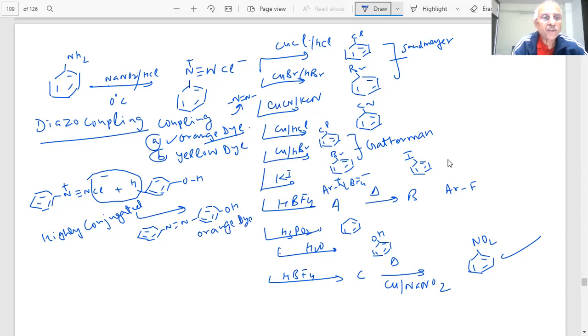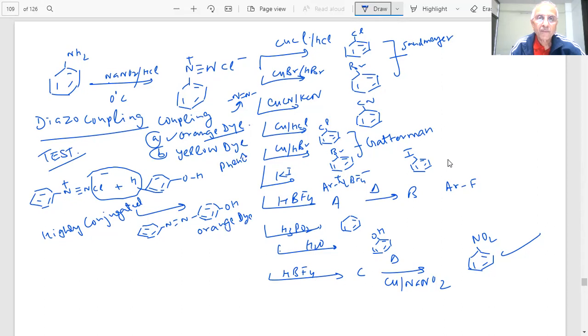And this can be used as a test also. So if you want to test phenol, student, you can use this azo dye test. Phenol will form orange dye. This is my phenol. O is there, orange. And if I use amine, student, what will be the color of that dye? Sometimes beta naphthol is also used. They also form highly colored complexes with this.